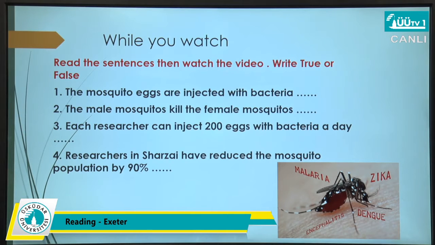The third one is, each researcher can inject 200 eggs with bacteria a day. See? So you are now focusing on what you should catch from the video that you are going to watch. And the last one, researchers in Charzai have reduced the mosquito population by 90%. So I think you are ready now to watch the video. Just try to focus on what you need to catch.